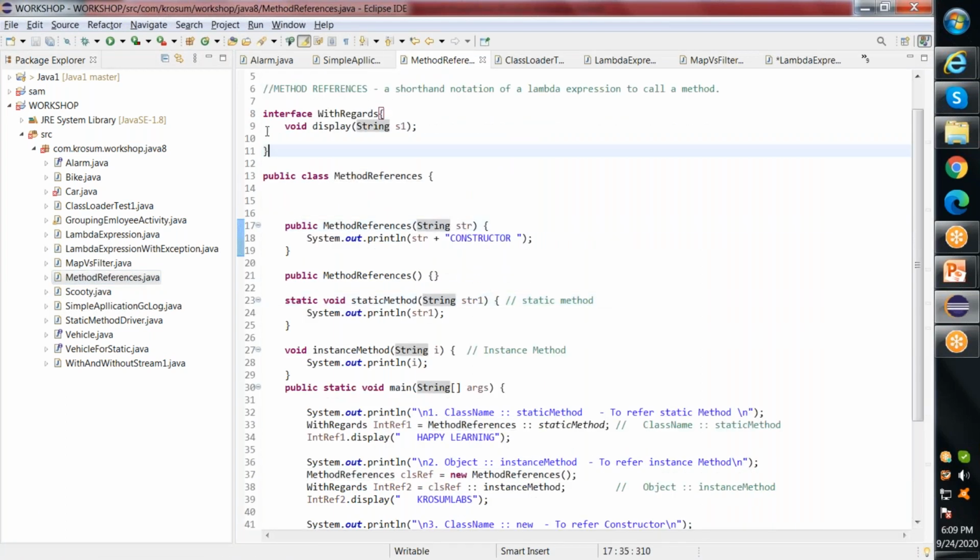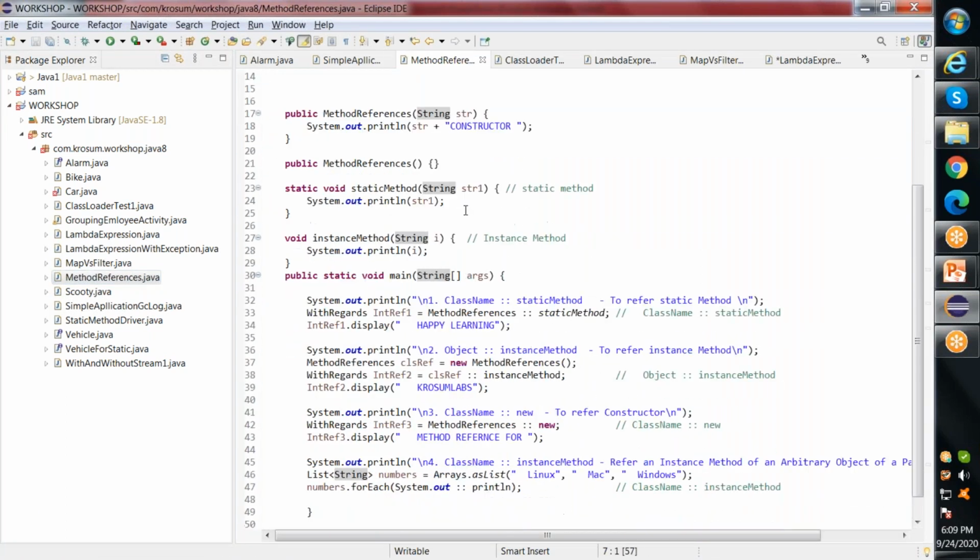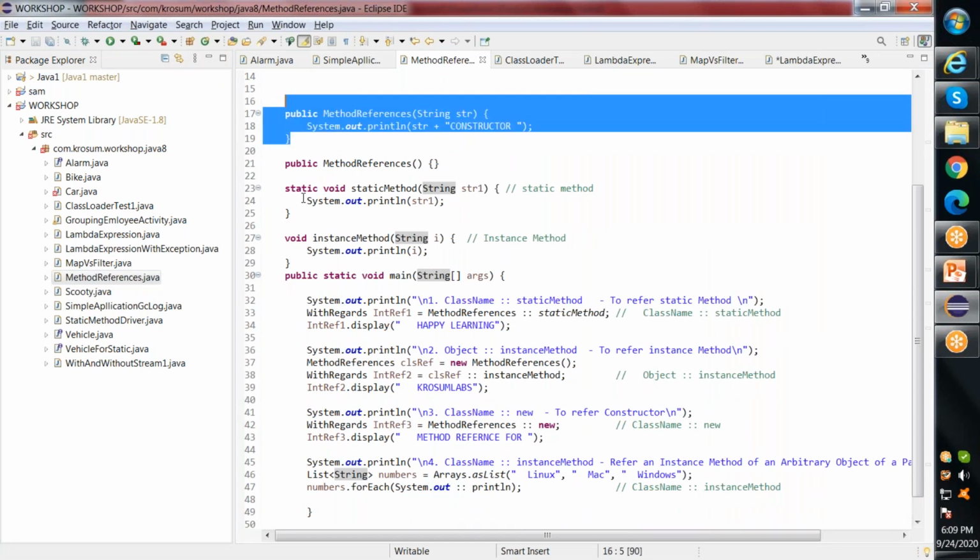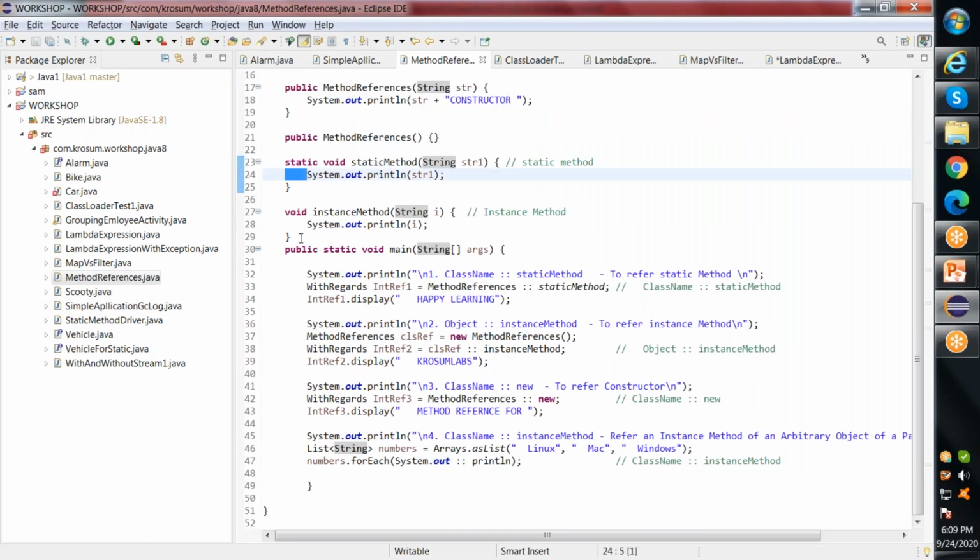So if you see here, I have an interface, and I have a constructor, a static method, and an instance method. Inside this, I'm just creating method references. I'm just going to call all these: static method, instance method, and constructor. This is the syntax which we generally use: class name followed by a double colon followed by the static method. If you want to call a static method, you have to specify the class name, double colon, static method.